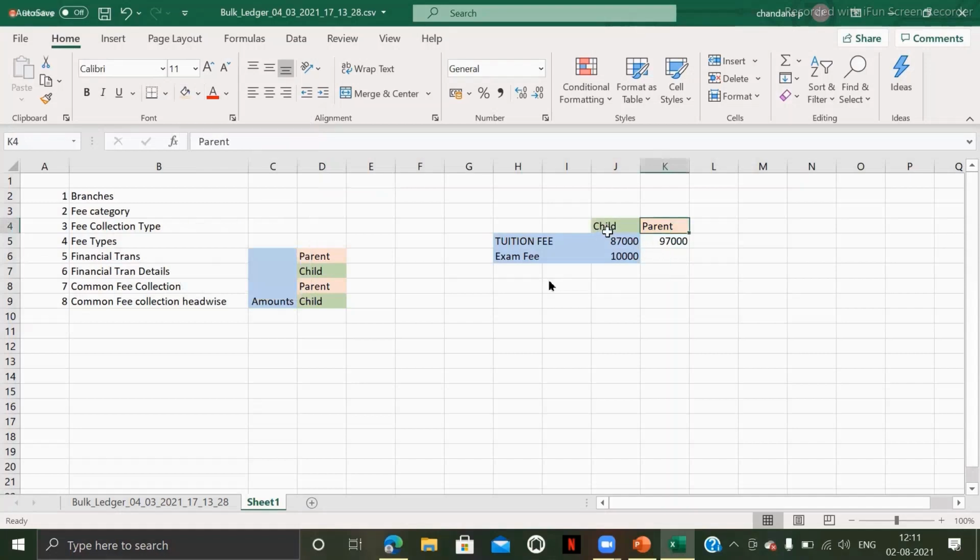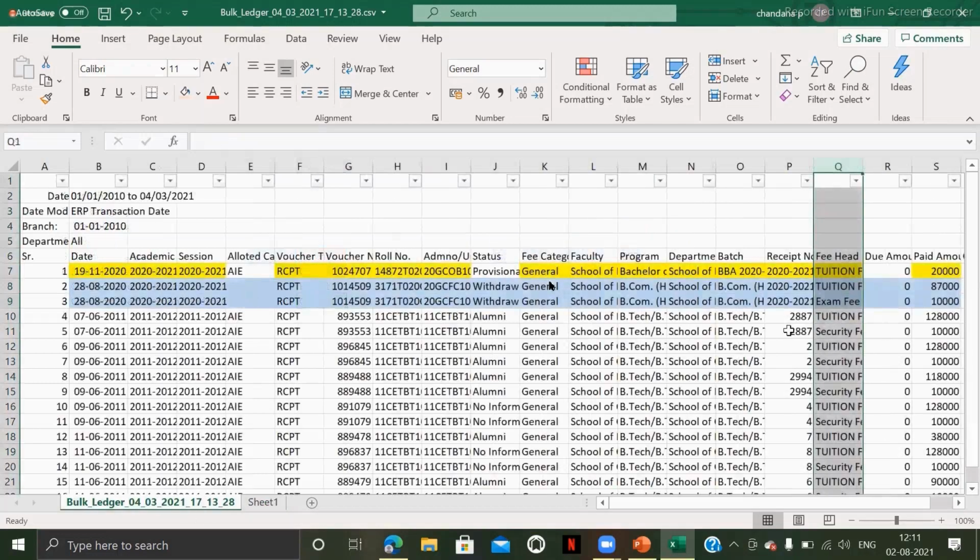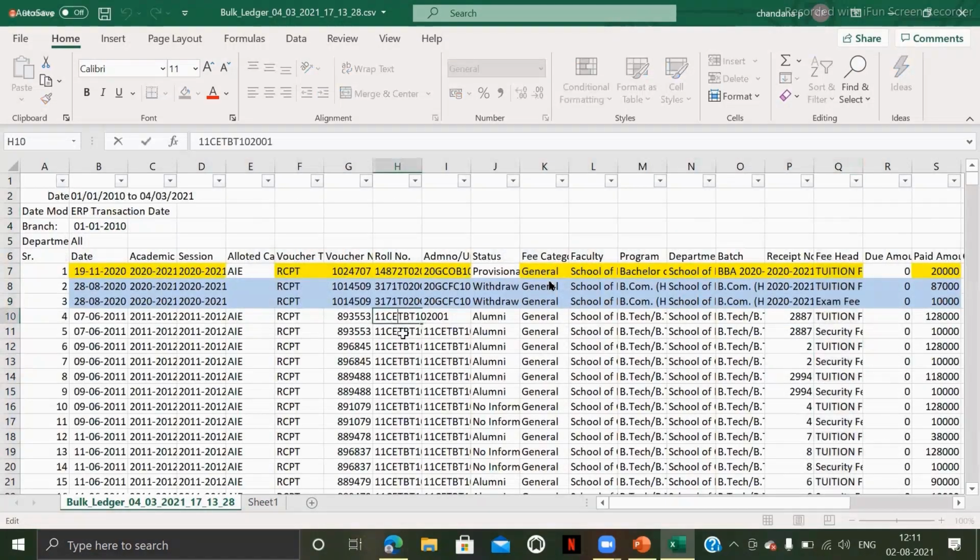And what are child tables? Financial tran detail and common fee collection advice. These are child tables. So that is the purpose, like why I have taken this. So for example, here there is another student. So this student has paid this many fees at a time.